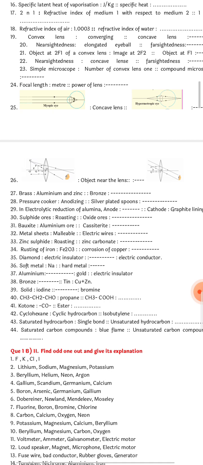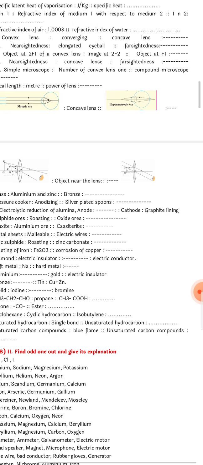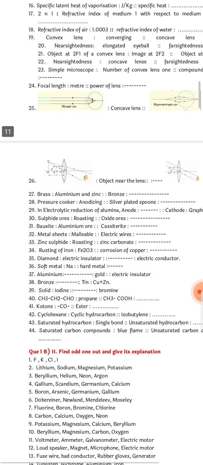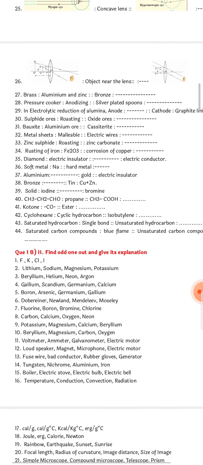Question number 24. Focal length, we measure, the unit is meter. Power of lens, the unit is diopter. DIOPTRE. Spelling you have to take care. For merit students, we cut marks if you don't write the spelling correctly. Then question number 25. Myopia is corrected by concave lens and hypermetropic eye is corrected by convex lens. So the answer for question number 25 is convex lens.